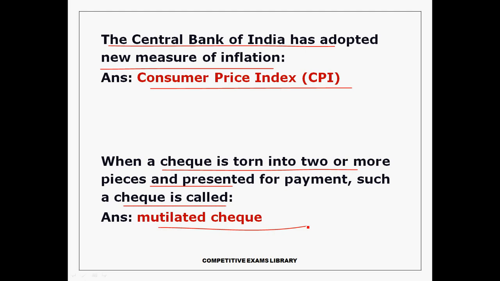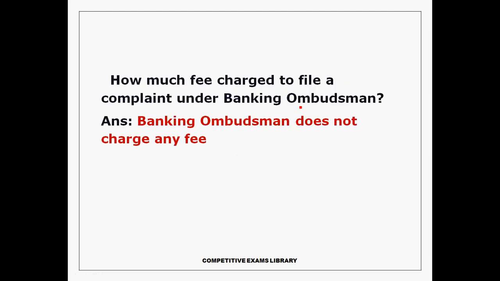How much fee is charged to file a complaint under the Banking Ombudsman Scheme? So what is the Banking Ombudsman Scheme? If we have any complaints about the bank, we write a letter to the bank manager. If the bank manager has not responded within 30 days, we can approach the Banking Ombudsman. The Banking Ombudsman solves our problem and compensates the money. For applying to the Banking Ombudsman, there are no fees.